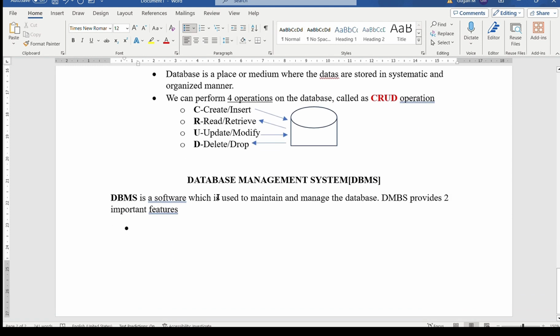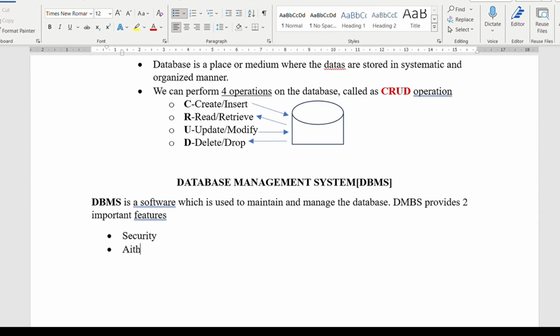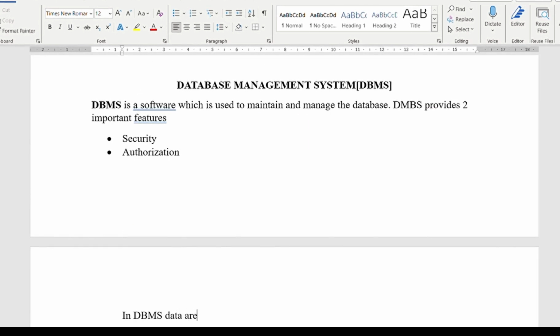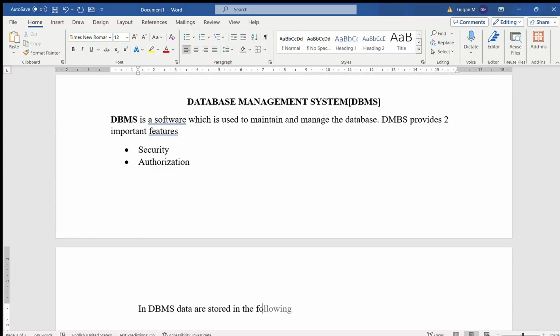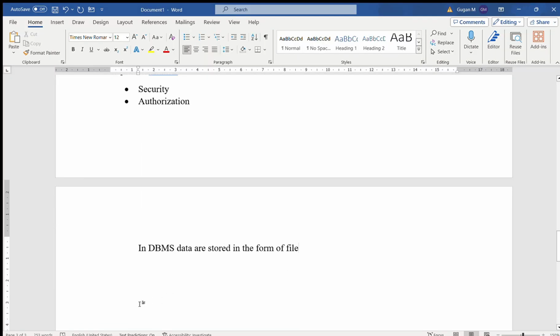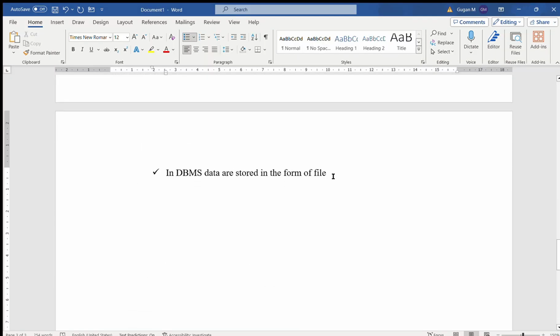The two important features are security and authorization. In DBMS, data are stored in the form of files. These are the main points.